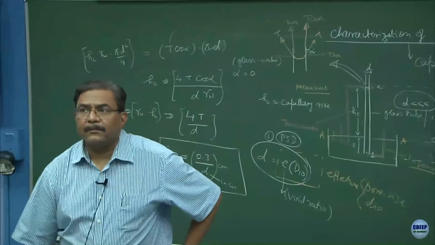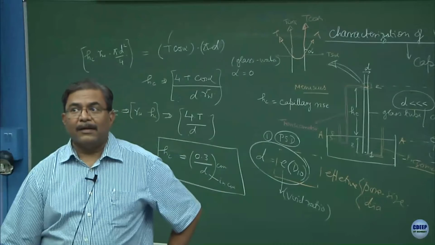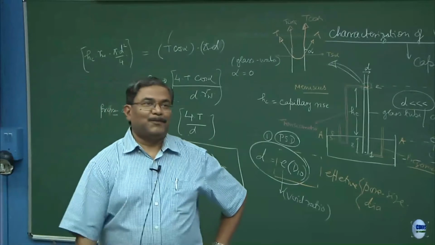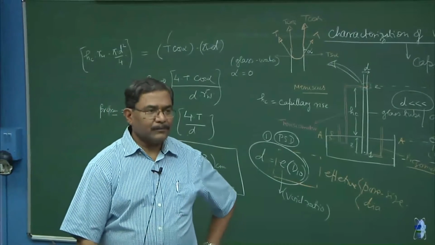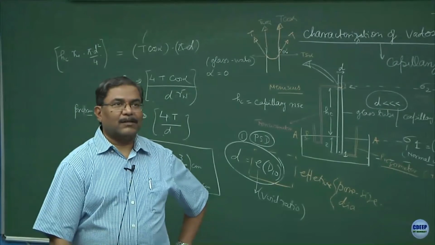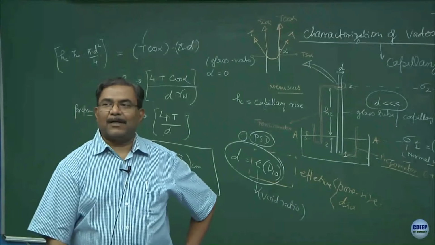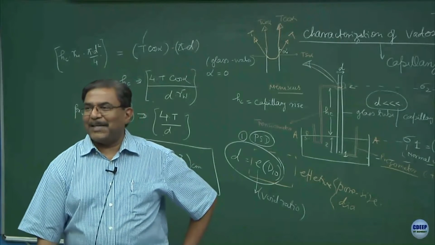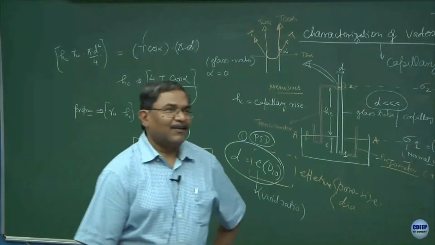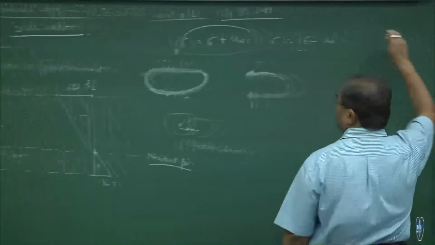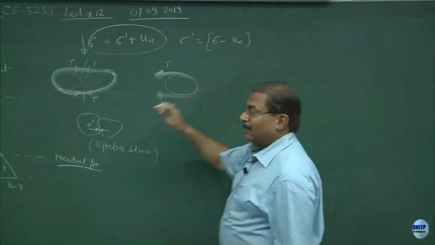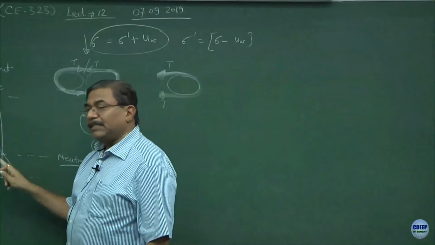In the water zone, how can the pressure be linear, because it will be up to a height for the capillarity, but you have drawn the graph as linear. Very good question and very difficult to answer. Truly speaking, it is not linear, but for the sake of convenience we are assuming this to be linear. You are right that the pressure would not be linear, but this is an approximation.